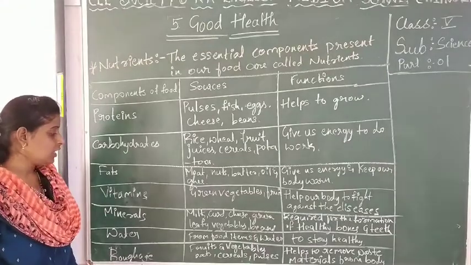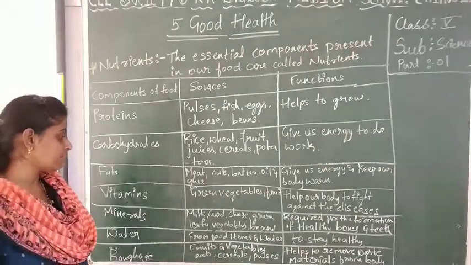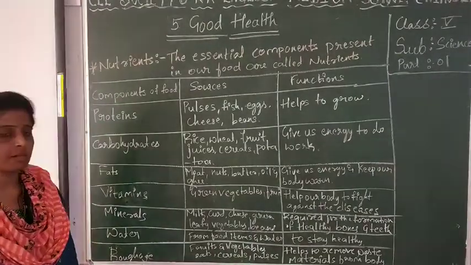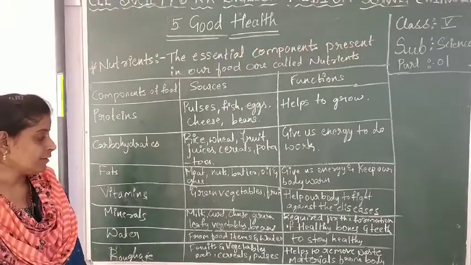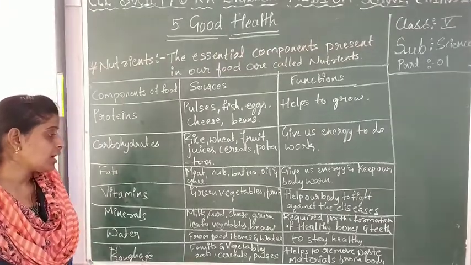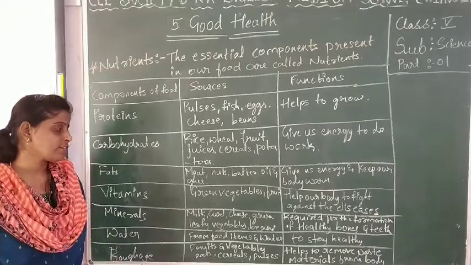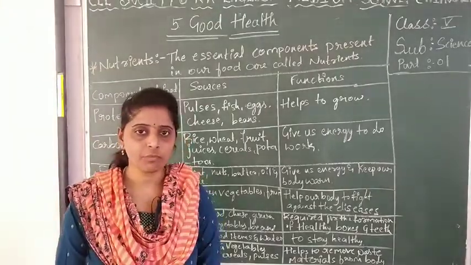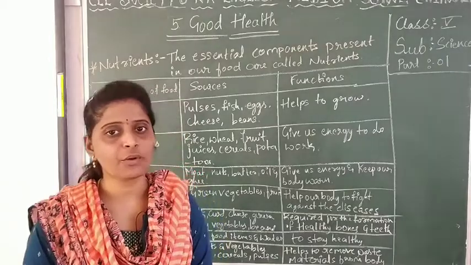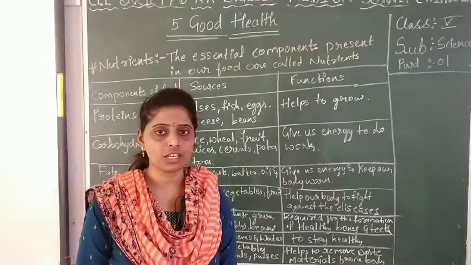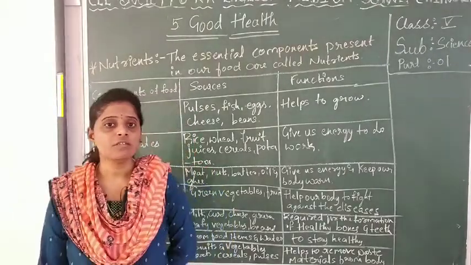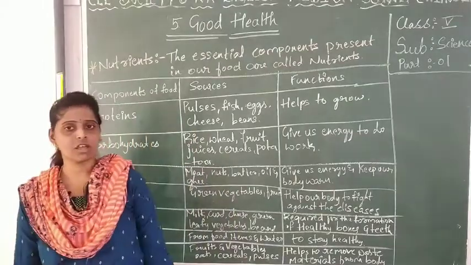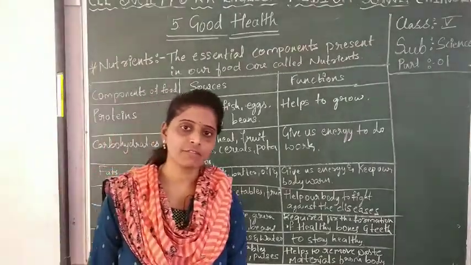Next, roughage. Roughage we are getting from the fruits and vegetables, oats, cereals and pulses. Okay, then what is the function of this roughage? Roughage helps us to remove waste material from the body. Yes, the waste material is present in our body, which is not required by our body, that is what we call waste material. To remove that, we require these sources, and roughage will do that function.